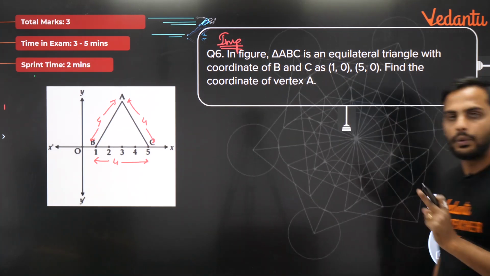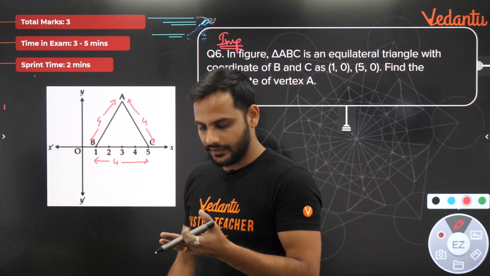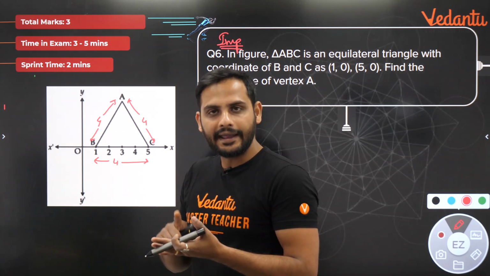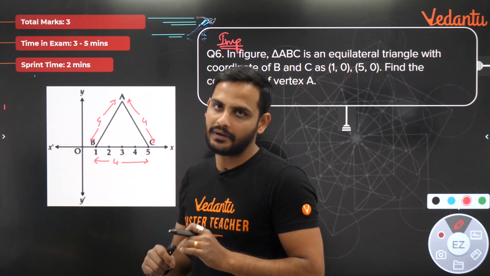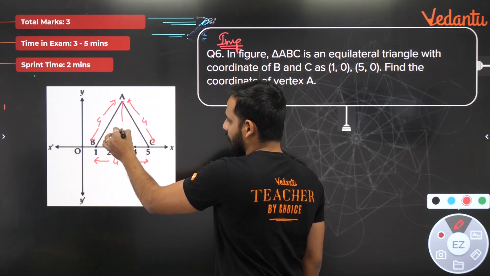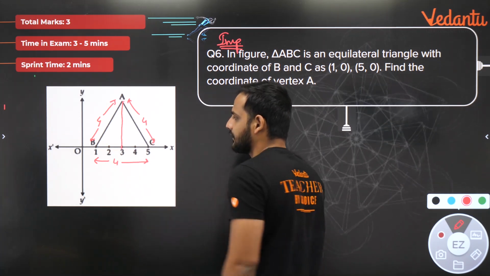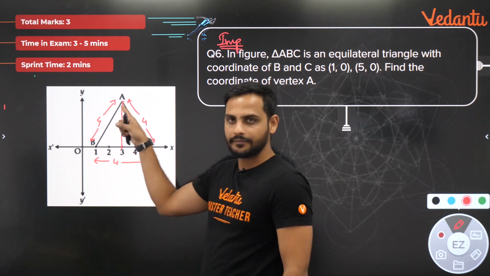Correct? Now, we know bachon that in an equilateral triangle, the median, angle bisector, perpendicular bisector, all are the same line. So from A, if I drop a perpendicular, it will directly meet at the midpoint, which is 3.